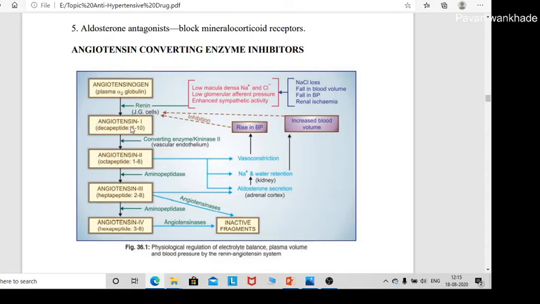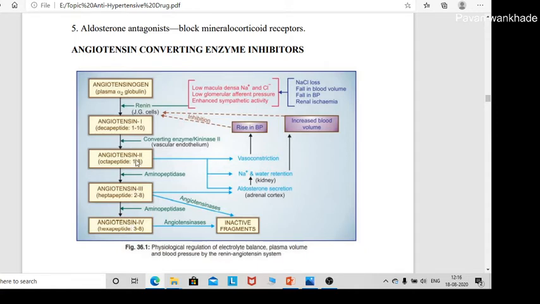Now this angiotensin I is a decapeptide containing 1 to 10 amino acids, and it is converted into angiotensin II by the angiotensin converting enzyme. Angiotensin II is an octapeptide. Angiotensin II is converted into angiotensin III by the enzyme aminopeptidase. Angiotensin III is converted into angiotensin IV, which is a hexapeptide.